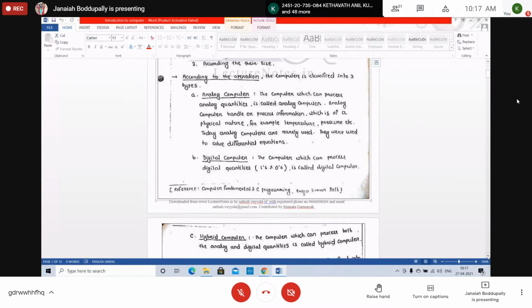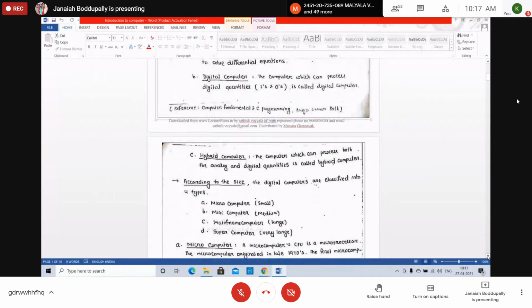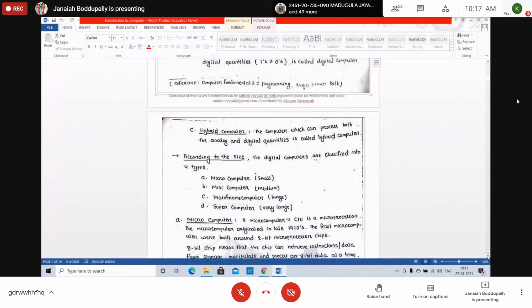What is a digital computer? The computer which can process digital quantities, that's zeros and ones, is called a digital computer. It uses only zeros and ones. And hybrid is both. The computer which can process both analog and digital quantities is called a hybrid. These are the 3 types of computers classified according to their operation.